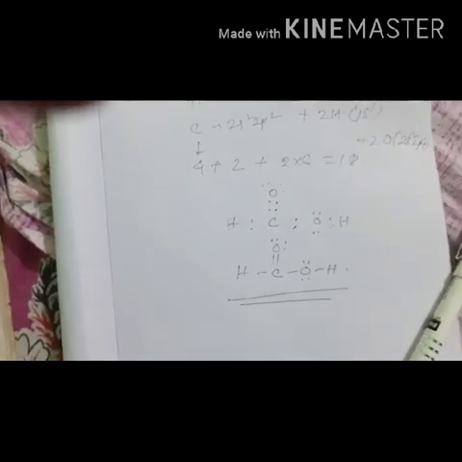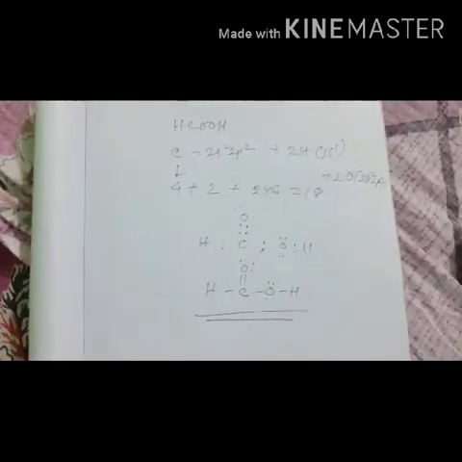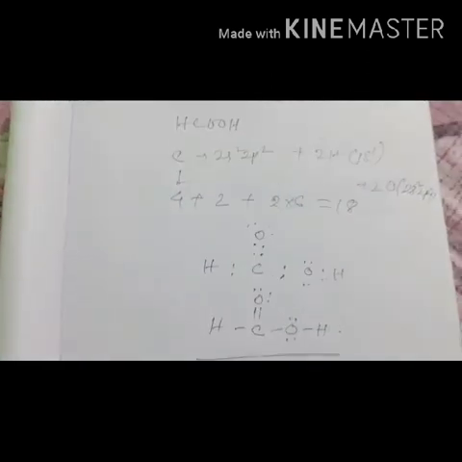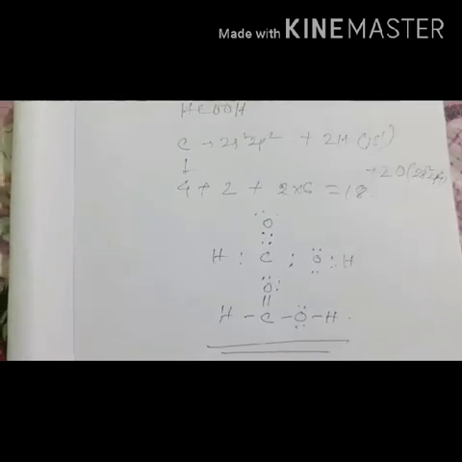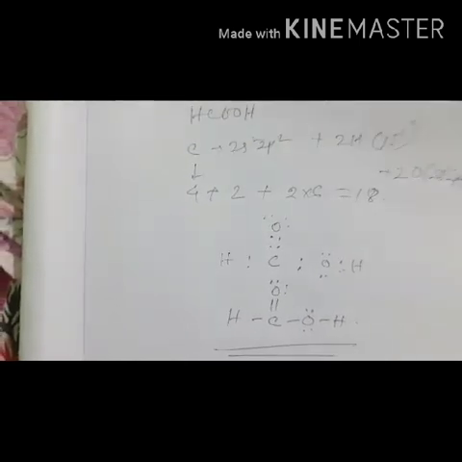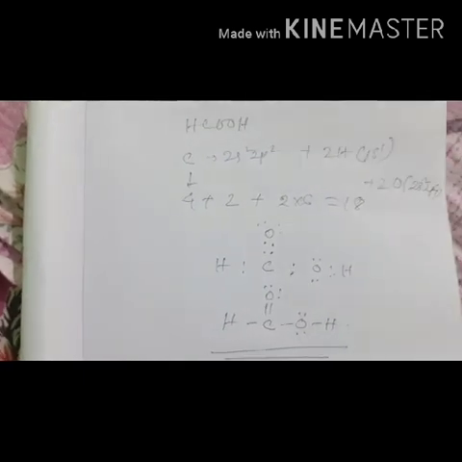So in this way we can write the Lewis dot structure of a molecule. In the next part of the video we will be discussing the formal charge calculation. I hope that this will help you to understand the formation of covalent bonds and how to write the Lewis dot structure of a molecule. That's all.